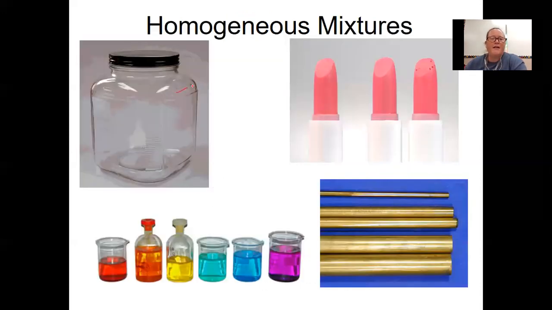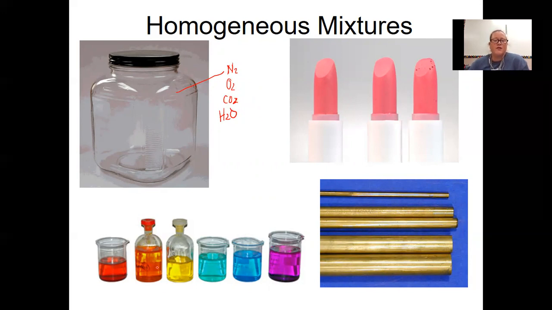So here is some air. Air is a homogeneous mixture. It is also known as a solution, and it contains some nitrogen, oxygen, carbon dioxide, water vapor, and lots of other things. The air in a room where lots of people have been breathing is probably going to be more rich in carbon dioxide than it will be in oxygen at the end of the hour compared to the beginning of the hour, because of people breathing.